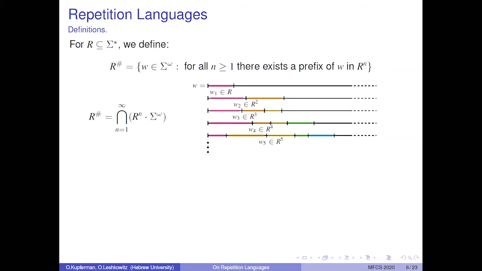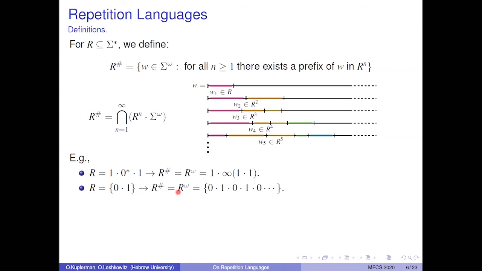Note that R sharp can also be written as the following infinite intersection. Indeed, a word is in R sharp if and only if for every n greater than 1, it has a prefix in R^n. For example, if R is all sequences of zeros that are sandwiched in between ones, then R sharp is the same as R omega. And again, also for R that is the single word 0, 1, R sharp is the same as R omega, which is the single word that alternates between zeros and ones.